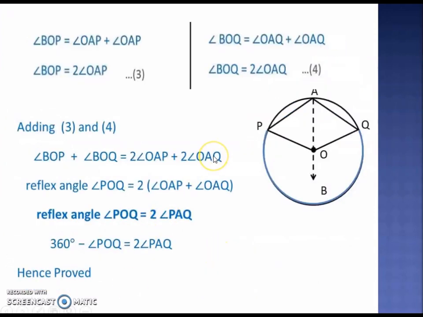So proof is exactly the same as the previous one. Application of exterior angle property and isosceles triangle property in both the triangles, and whatever is obtained, you will be adding these two equations and getting the result. The angle which we are talking about here is reflex angle POQ.